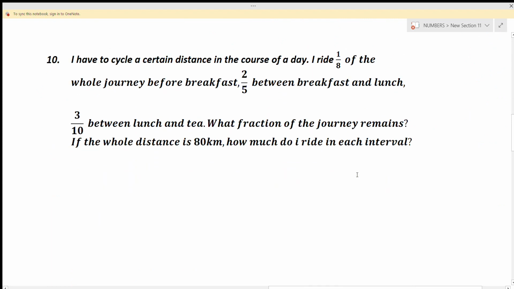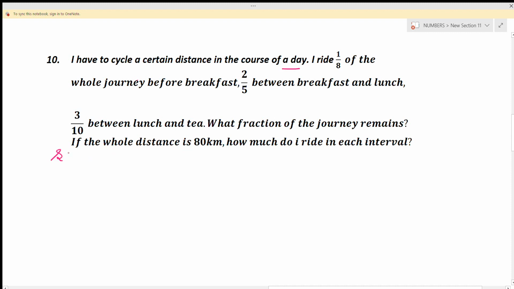I have to cycle a certain distance in the course of a day. I ride 1 by 8 of the whole journey before breakfast, 2 by 5 between breakfast and lunch, 3 by 10 between lunch and tea. What fraction of the journey remains if the whole distance is 80 kilometer? How much do I ride in each interval?